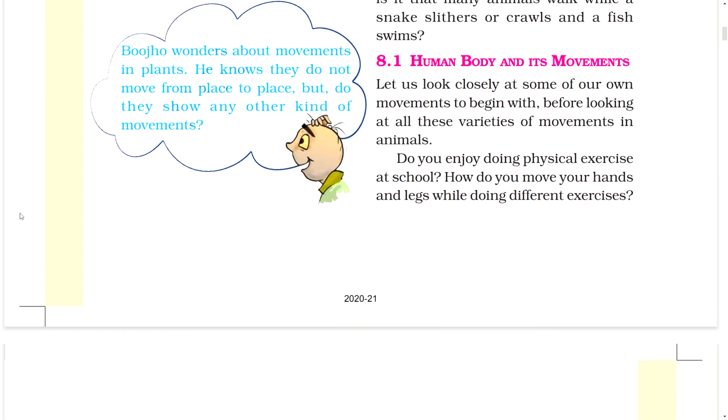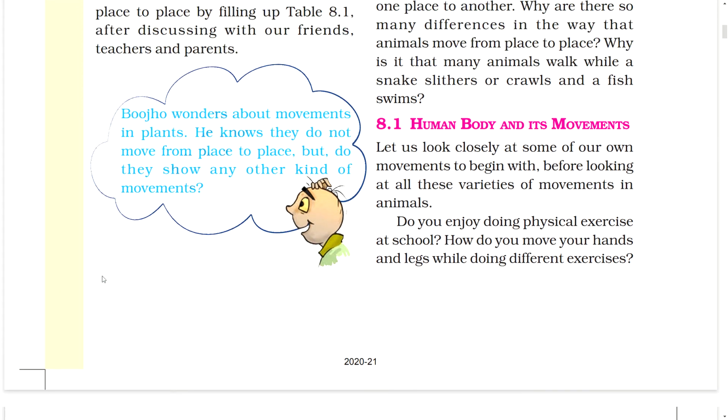8.1. Human body and its movements. Let us look closely at some of our own movements to begin with before looking at all these varieties of movements in animals. Do you enjoy doing physical exercise at school? How do you move your hands and legs while doing a different exercise?